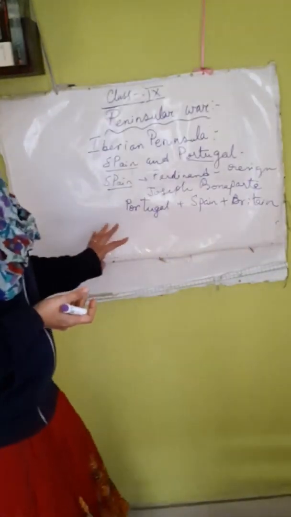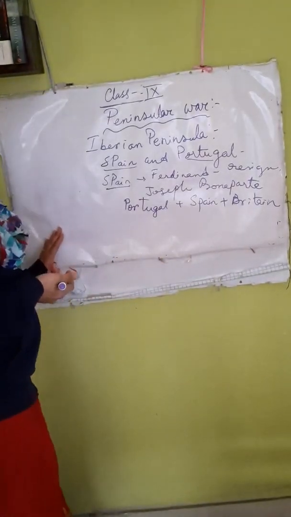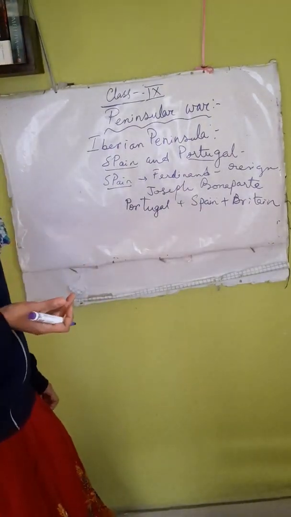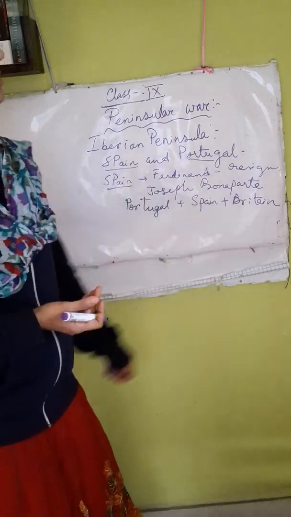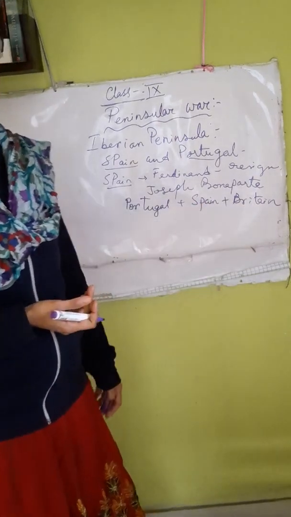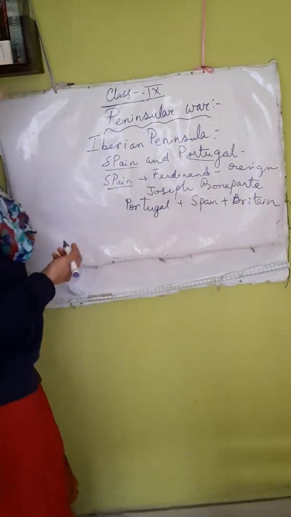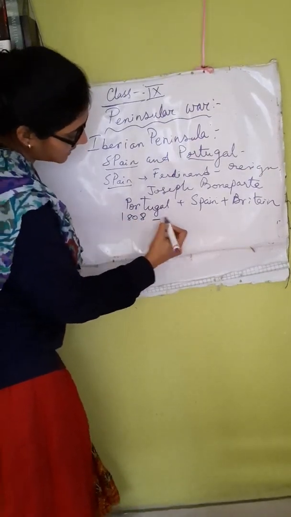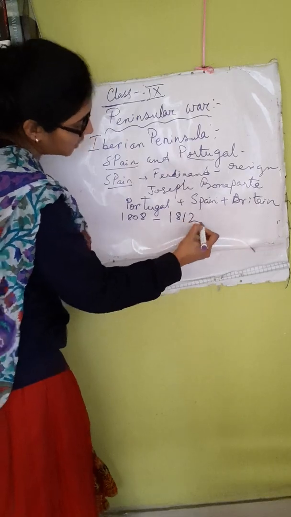The war broke out between Napoleon on one side and Spain, Portugal and Britain, who joined hands, on the other. These three powerful nations, especially Britain, which was a very powerful nation, declared war on Napoleon in 1808, and it continued till 1812.